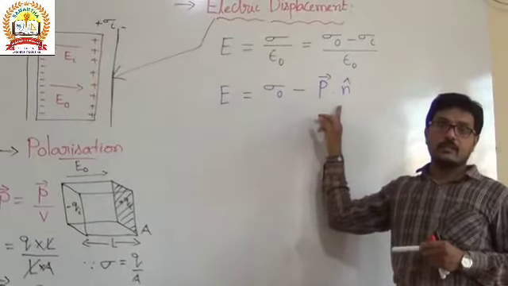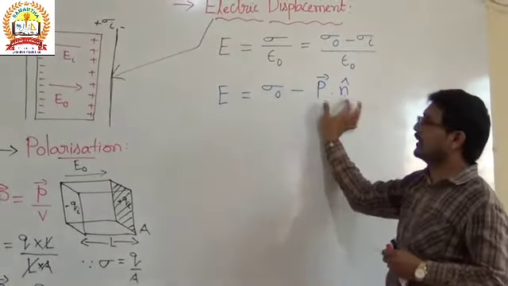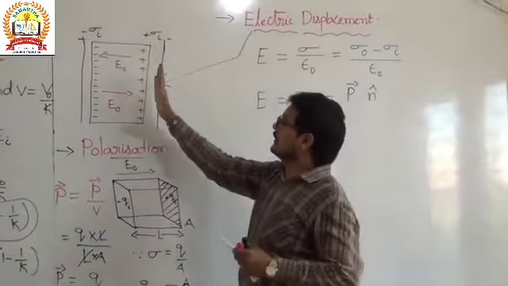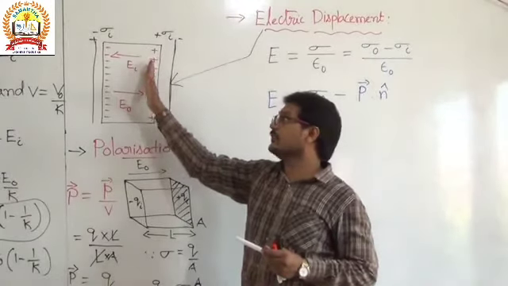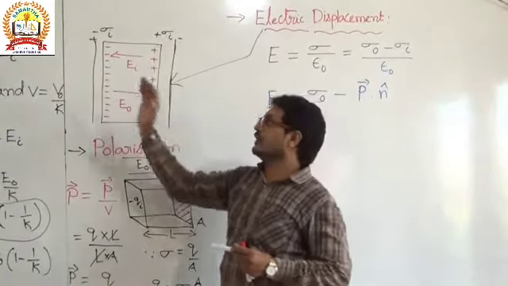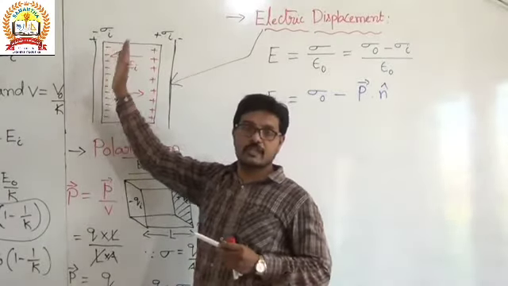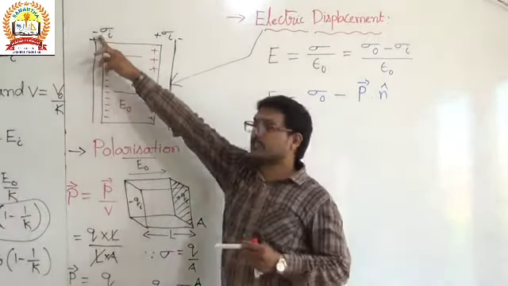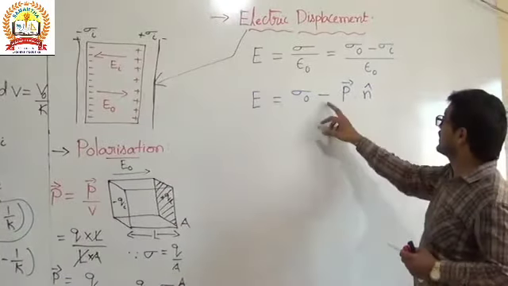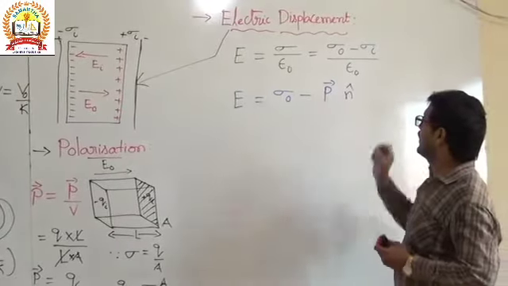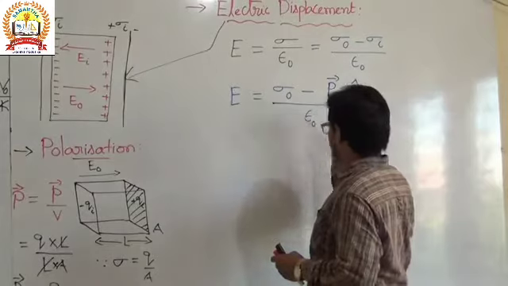For the right side, the normal vector and the polarization will be along the same direction. For the left side, the polarization and the normal vector will be in opposite directions, so we have taken their negative surface charge density. So E is sigma naught minus P bar dot n cap, divided by epsilon naught.